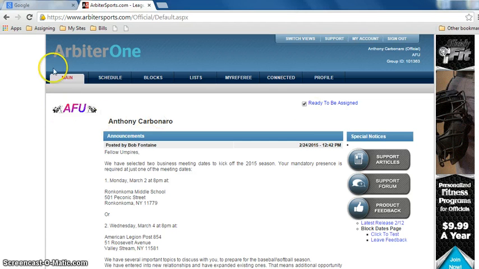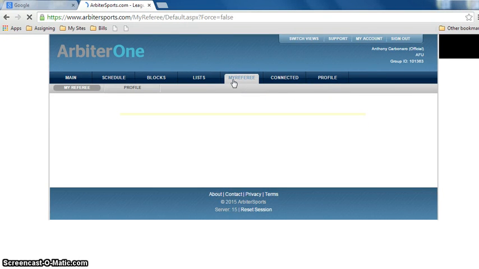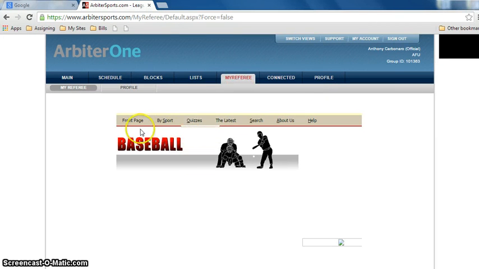Now, let's go over and look at a couple of the things up in our top screen. This connected one. Okay, Arbiter Connected, you can see right here, it says sign up now for $6.95 a year. It's an app for your phone. If you want to get it, get it. A lot of guys just log into the Arbiter directly from their phone. My Referee, you have nothing. It's not that important. Okay, we don't use it. No need to even click on it.